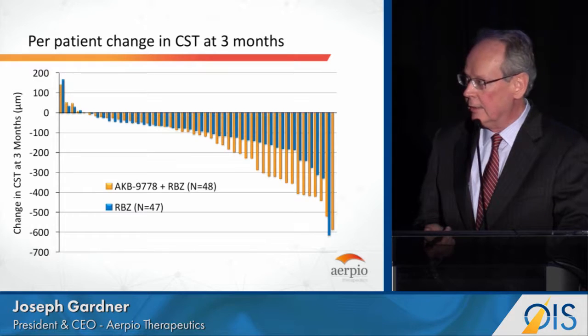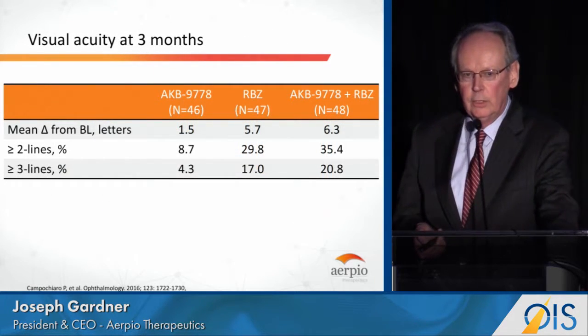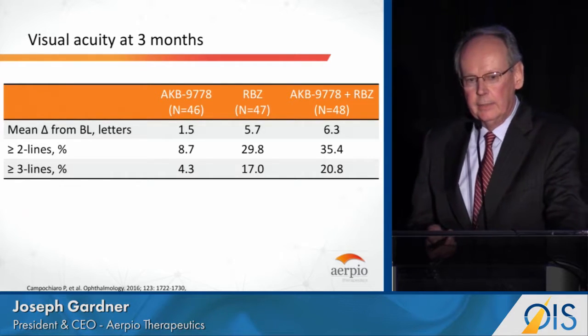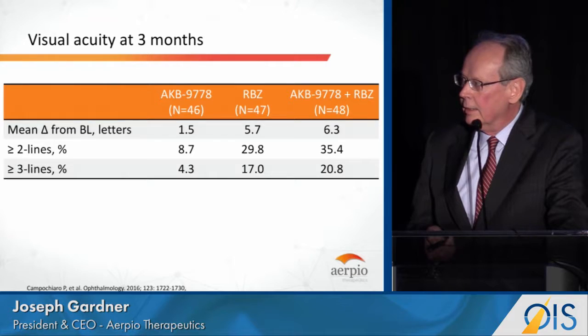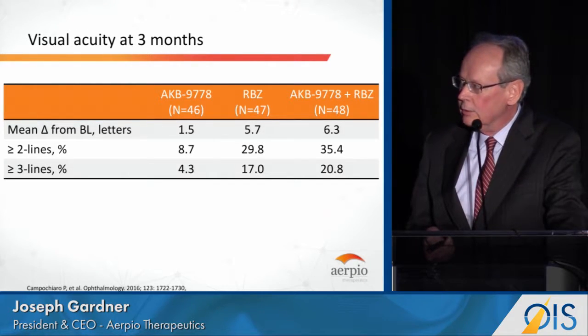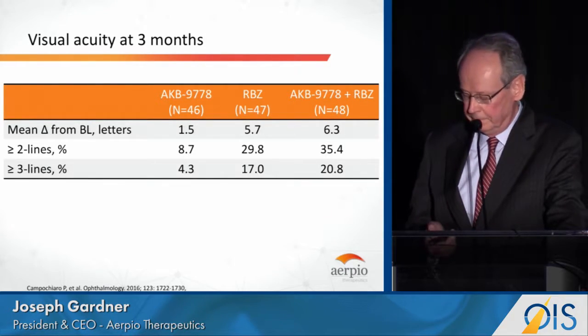So we were very excited and encouraged by this. We did see a trend in visual acuity shown here. That trend was, we barely moved the mean up to 6.3 letters. However, we did get a trend and improvement in 2-line gainers and 3-line gainers. And we're very confident that if we run these trials out to 6 months or a year, we will be able to separate vision versus Lucentis or Eylea alone.